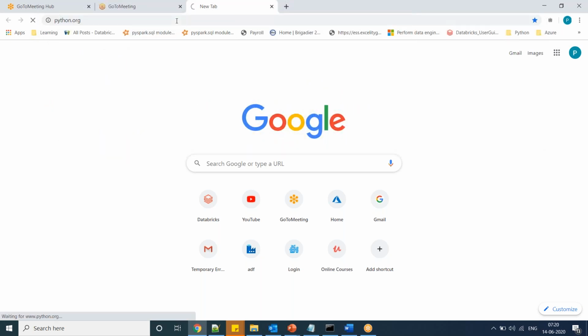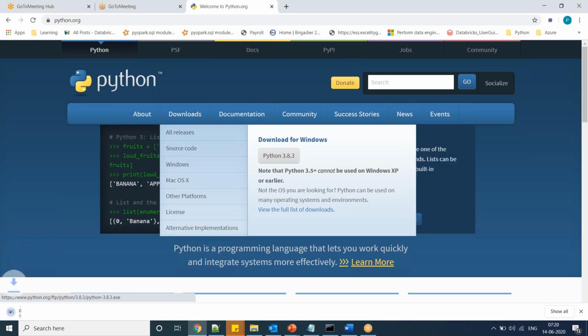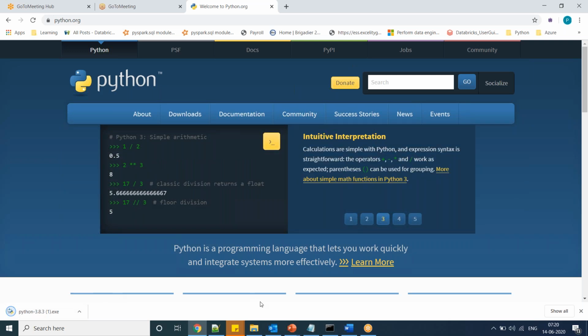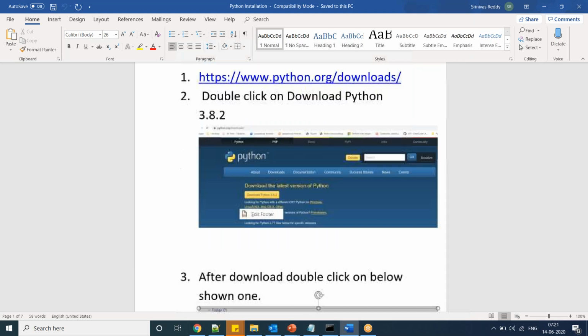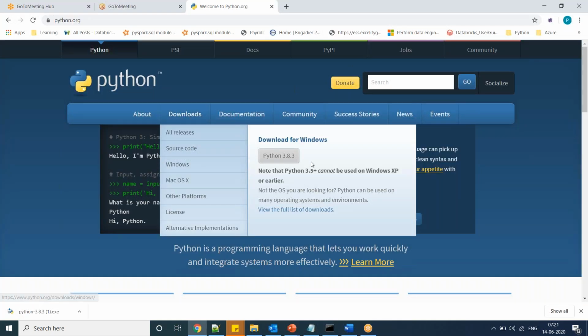First go to python.org, then Downloads. Python 3.8.3. Guys, please don't install now. First observe my installation process. Just click this one and it will be downloaded in your system. Now don't do the installation, first let me complete. Now in your downloads folder you can see this icon. I will share this document here. This document is old, so here you can see Python 3.8.2 like this. Now go to Downloads, Python 3.8.3, which is the latest version.